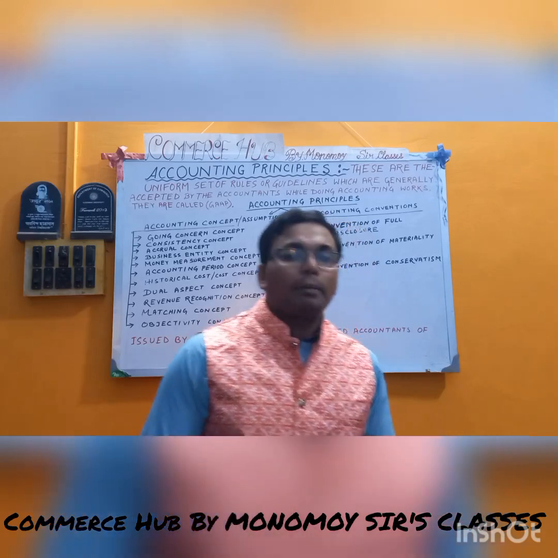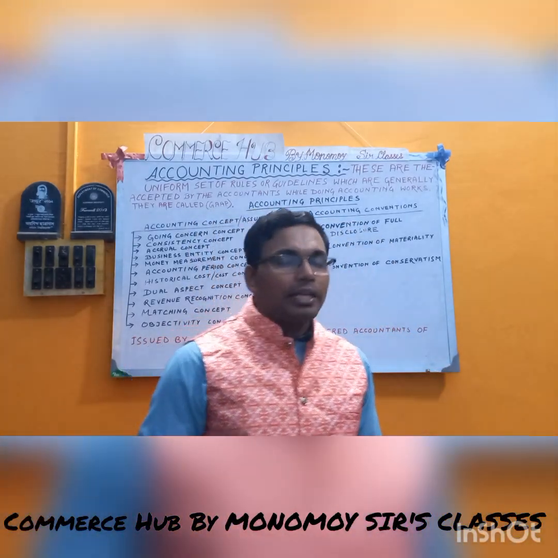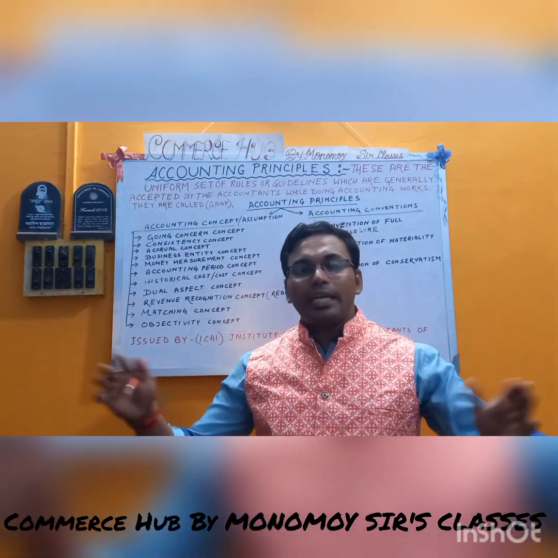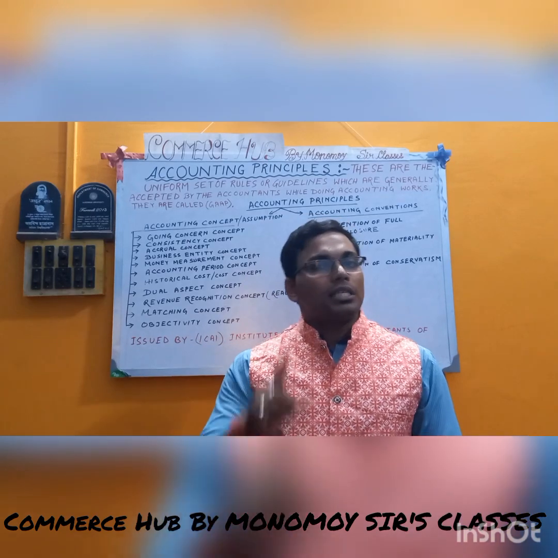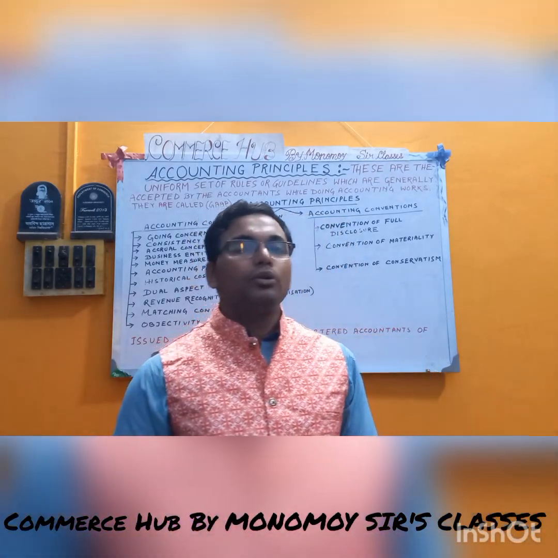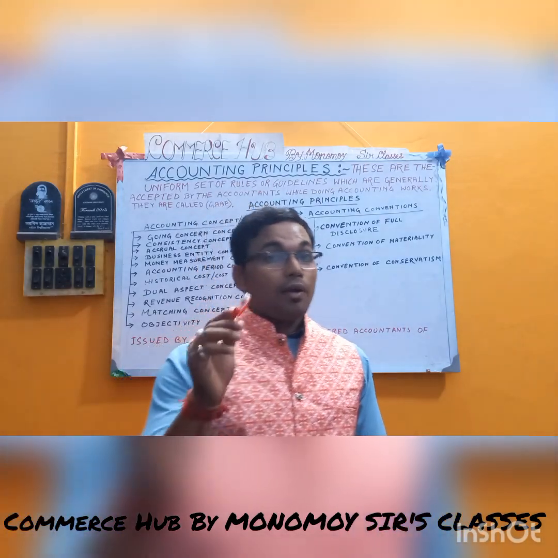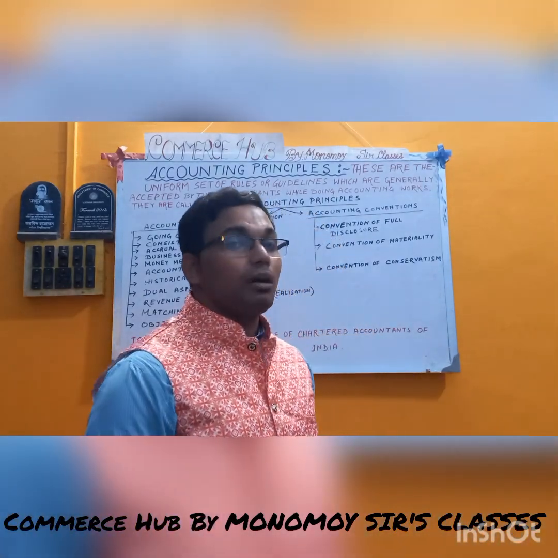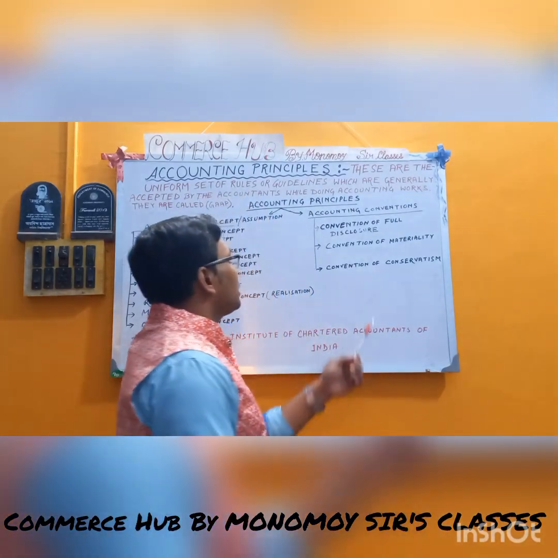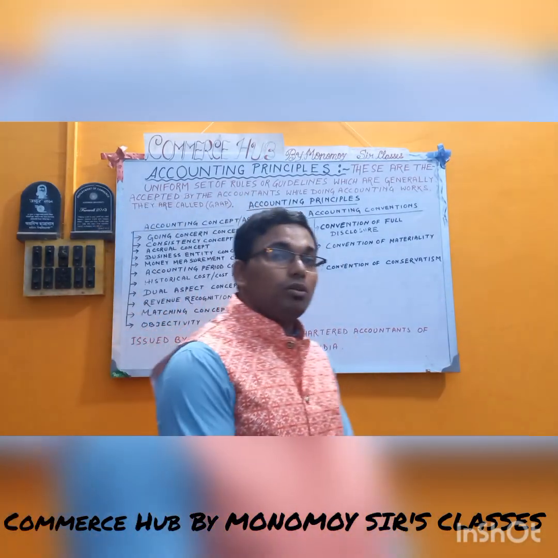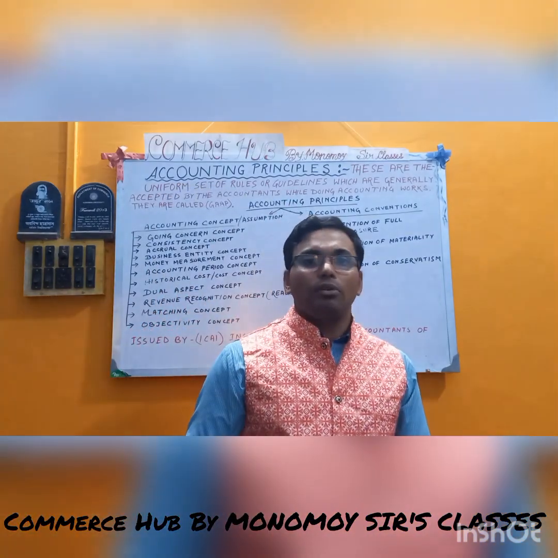Full disclosure means whenever you are showing the final accounts or the data of a particular organization, you never hide a single piece of data. You have to fully disclose all the transactions which will affect the financial position of the business or the profit. So every transaction must be fully disclosed in the books of account. No hidden charges or hidden adjustments will be there.